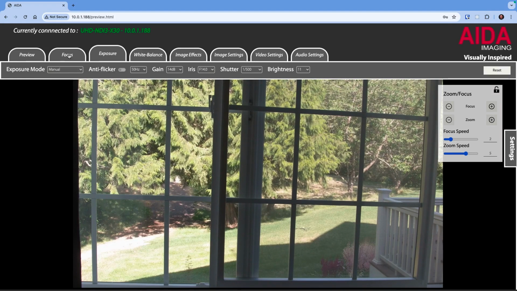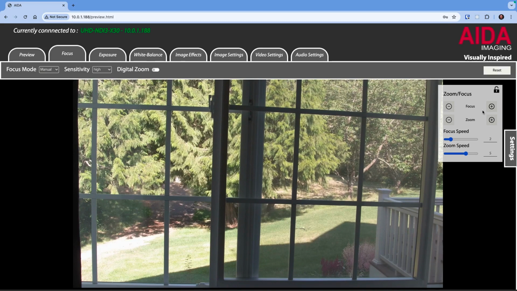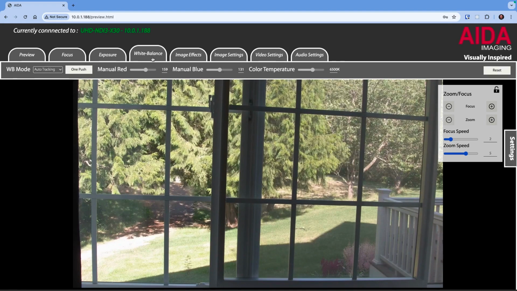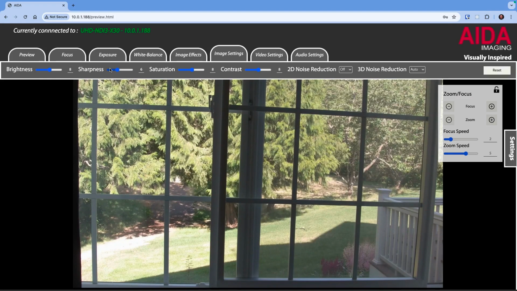Again, the focus I like to set to manual and use the plus and minus buttons here to set it to something that's reasonable for the regatta. White balance I've never had to use, but there's a one-push adjustment if your colors don't look right. Image effects I don't use. Image settings. You might get some benefit from adding sharpness. You can experiment with that.